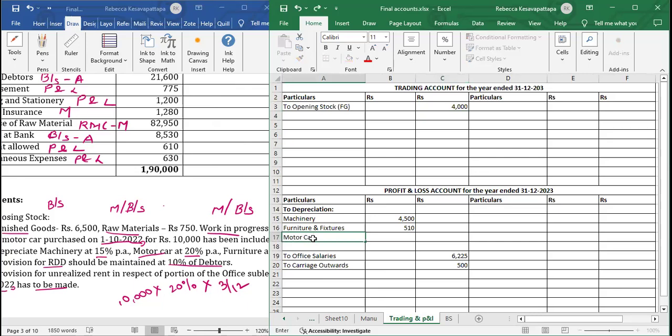Now this depreciation also we will write in P&L. Motor car 500 depreciation. We can take a total of all these three, 5,510.